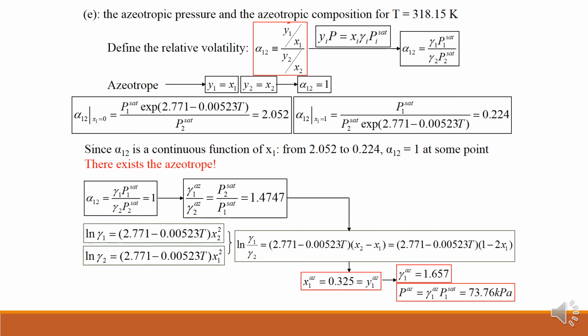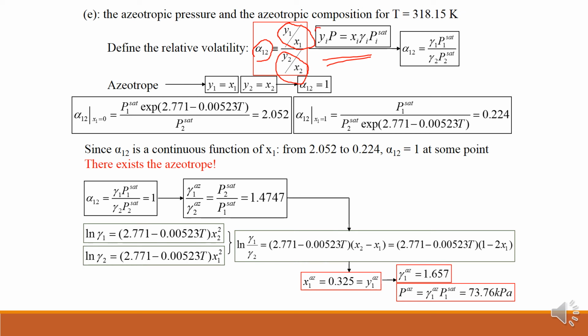That means this is the volatility of the first component, this is the volatility of the second component, and alpha 1 2 is the relative volatility of the first component with respect to the second component. That is given here, and as this is a modified Raoult's law, this is applicable here. So alpha 1 2 is equal to, what will happen here?